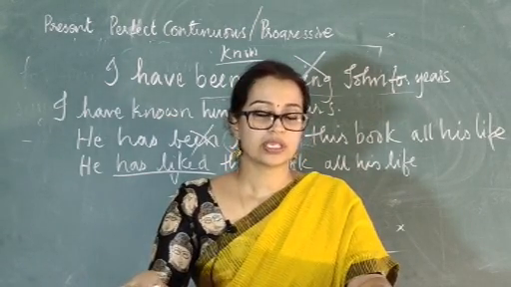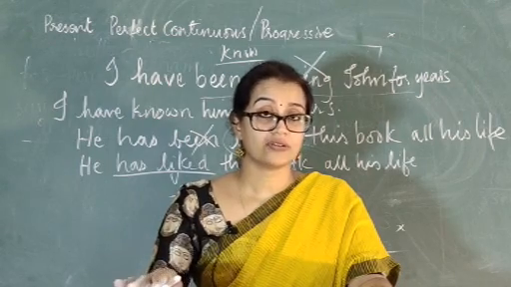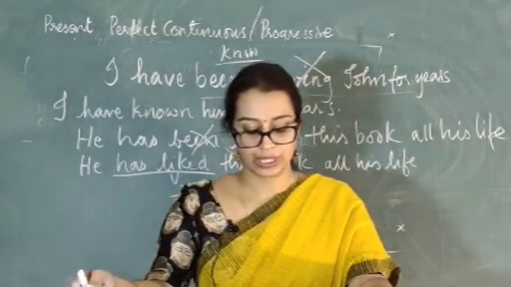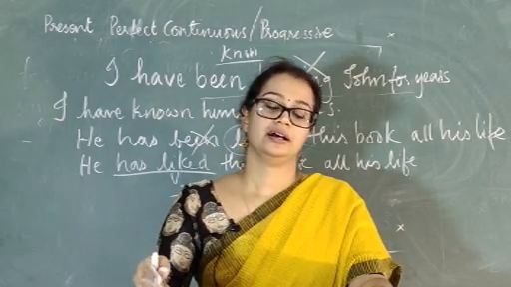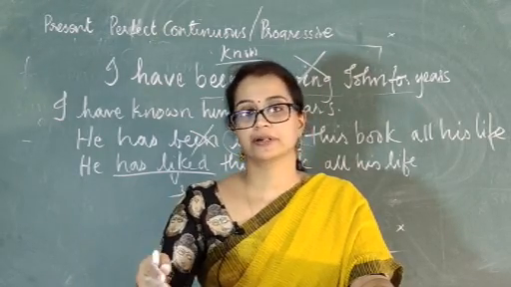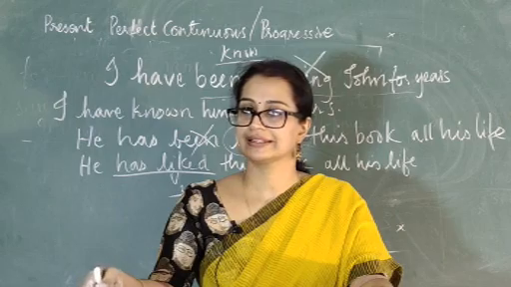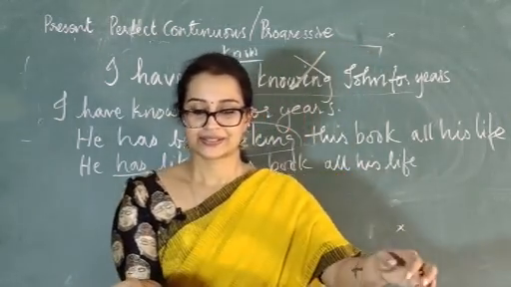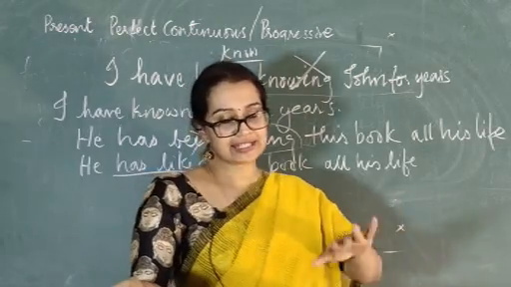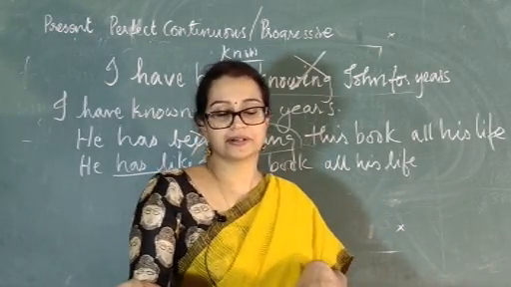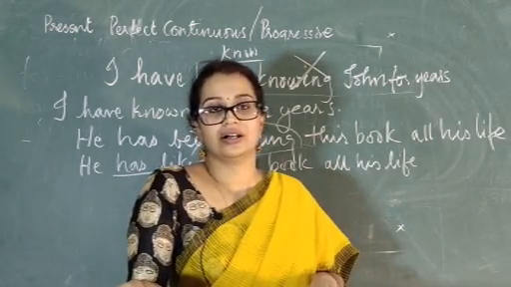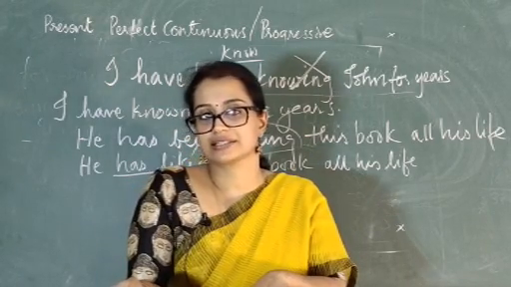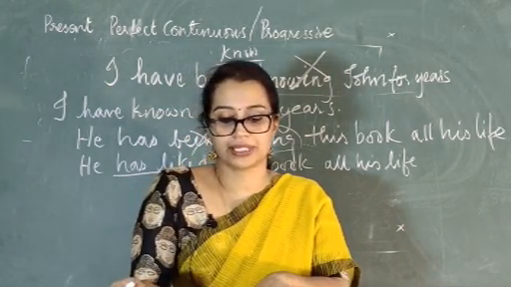Alright. So once you have got the idea of present perfect continuous, shall we move on to the negative form of the present perfect continuous tense? Yes, shall we? Okay. So how do you form the negative side of the present perfect tense, negative sentence? How do you form it?